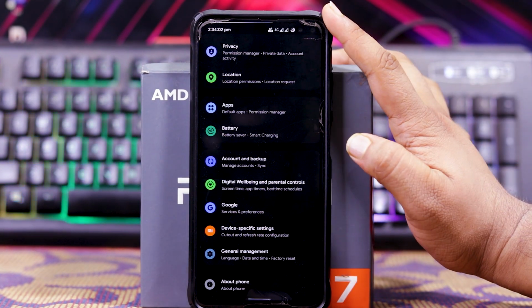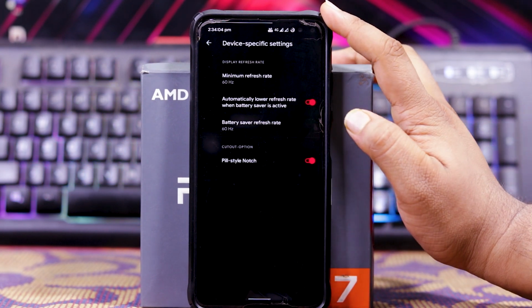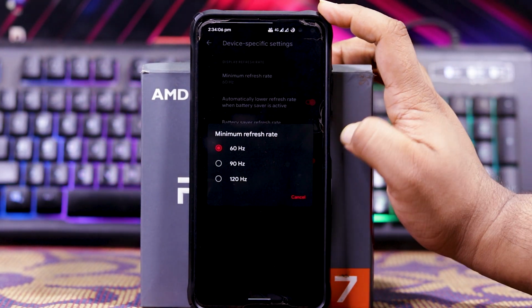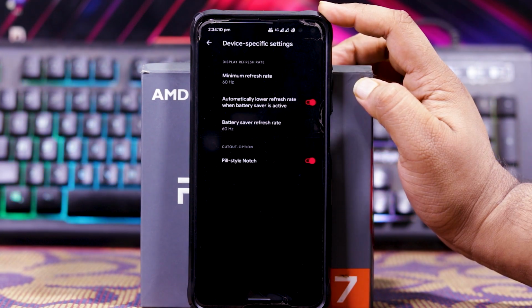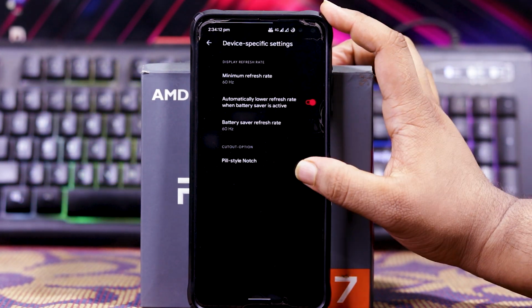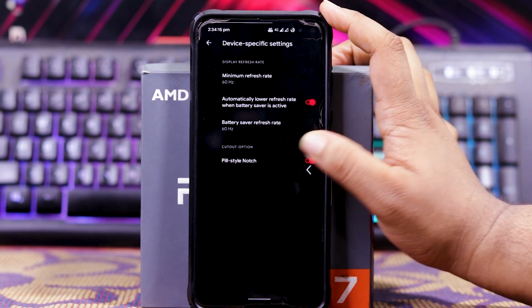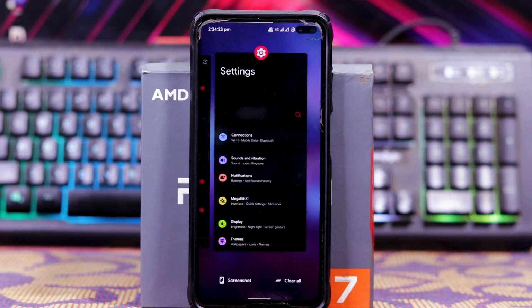At the last, you get device specific settings. In this, you can choose refresh rate at 60 Hz, 90 Hz, and 120 Hz. Then you get automatic low refresh rate and battery saver refresh rate. At the last, you get PC style notch. In recents, you get screenshot and clear all.